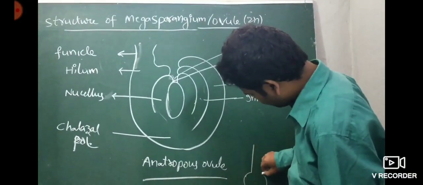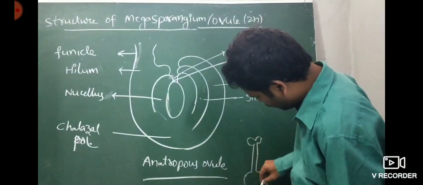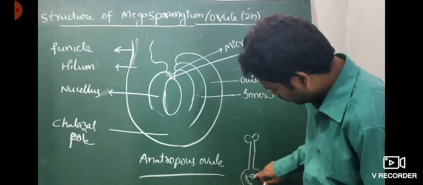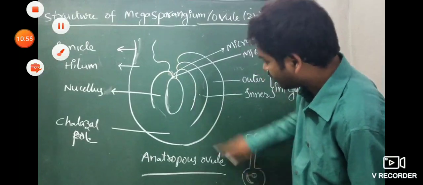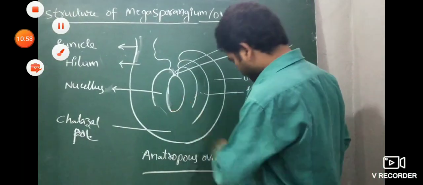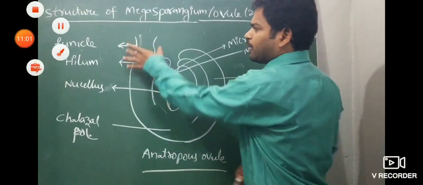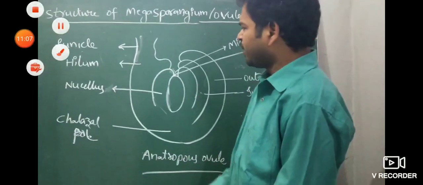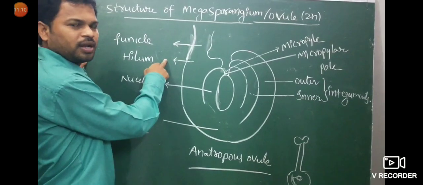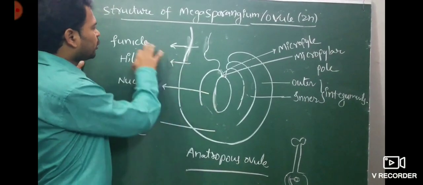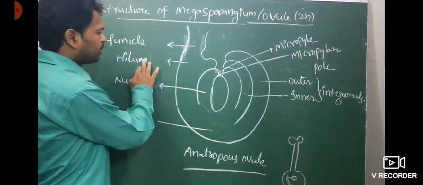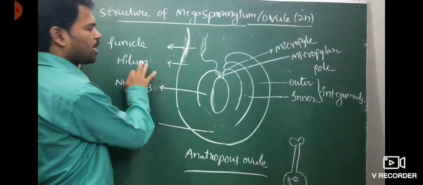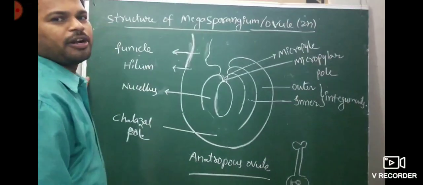For example, here this is the ovary, this is the stigma, style, ovary. Here the placenta is there. On the placenta many ovules are attached. This is an ovule, and this is its stalk. The stalk of the ovule connected to the placenta is called the funicle. Funicle is also diploid in condition. Hilum means the part of the ovule which connects to the funicle. Hilum is the junction between funicle and ovule. Hilum is also diploid in condition.